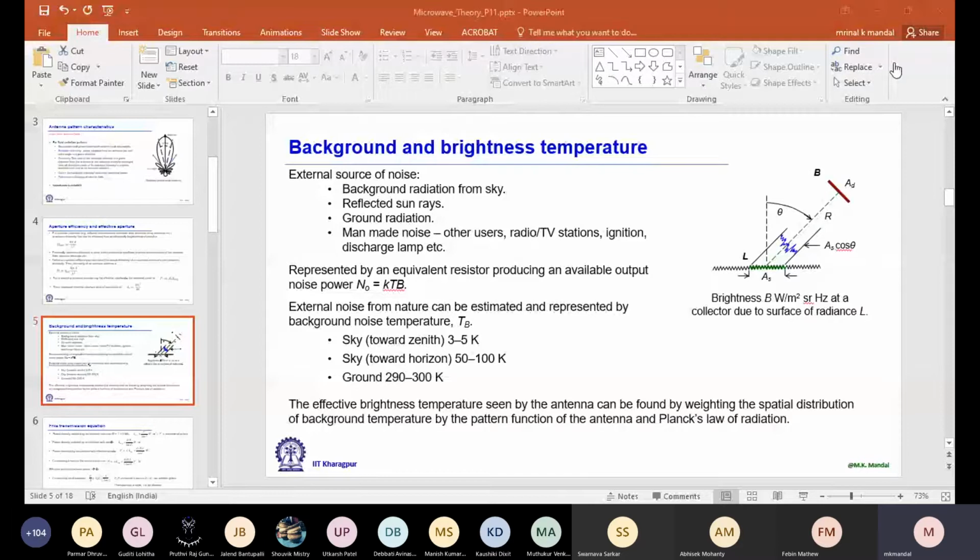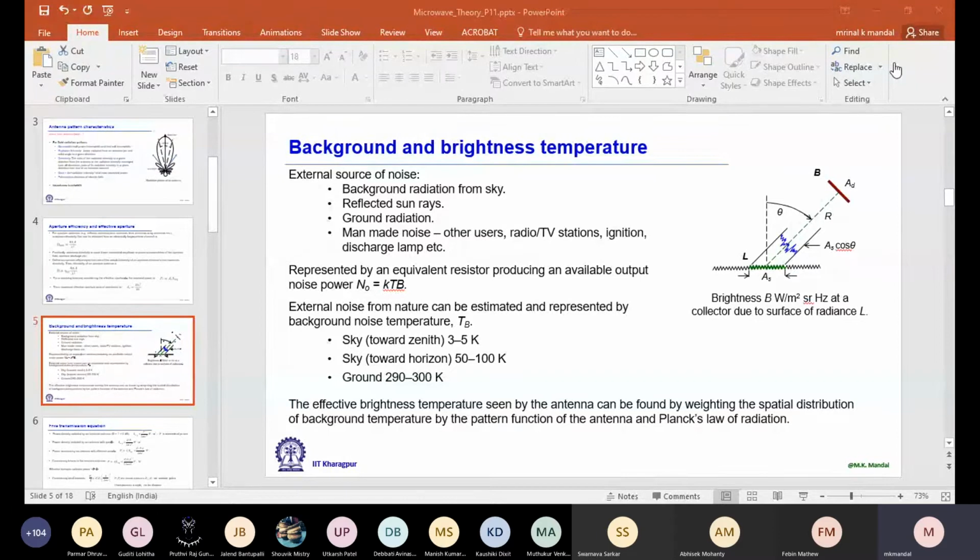Now, other than the antenna, if we have an external source of noise, which we discussed in detail in the noise chapter, then it will increase the equivalent noise temperature of your antenna, because some noise is also coming from external sources. These external sources can also be modeled by some equivalent noise temperature. So here some examples are given. If you look into the sky, then some noise is coming from the sky. Any undesired signal, we call noise for our system.